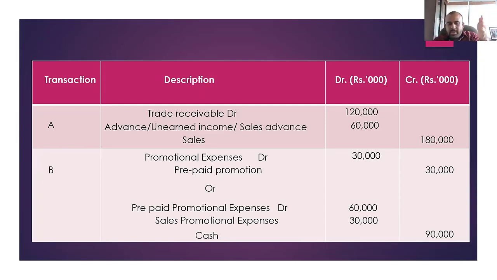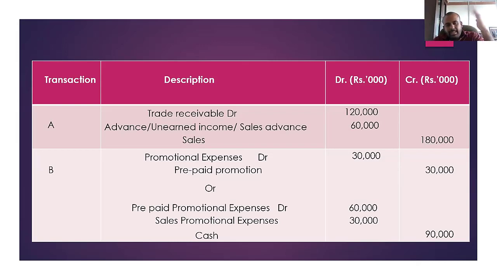Now what do we do? From the promotional expenses, we remove 30,000 and recognize it as an asset. We recognize it as an asset. If you have recorded the total amount as expenditure, okay, it can also be the other way. That means if you recognize the total amount as a prepaid amount, then when you record it in the payment journal, the total amount as prepaid expenses, out of that payment, the amount relevant for the period you can recognize as expenditure.